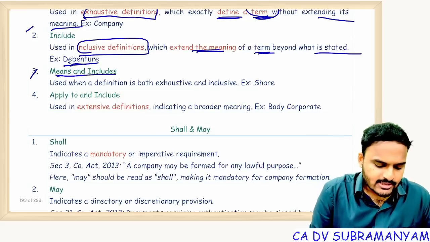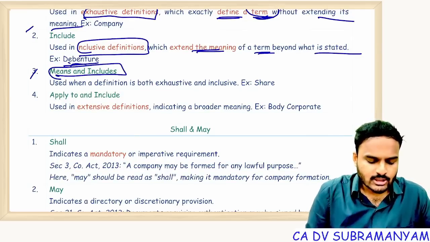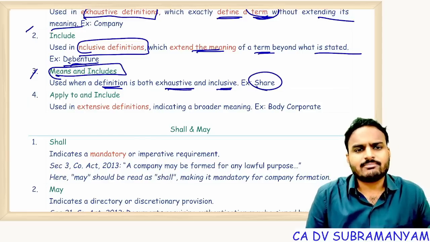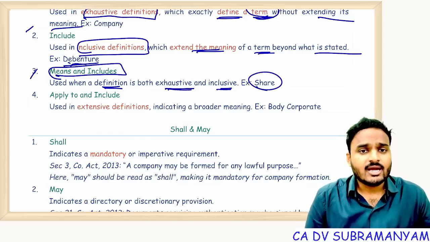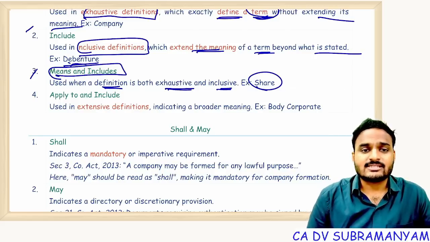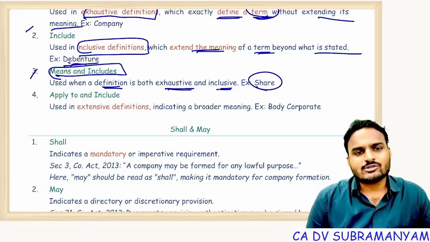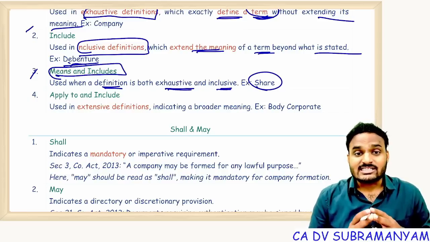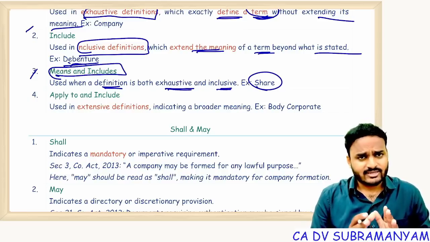And some definitions will have the words means and includes, used when a definition is both exhaustive and inclusive. Example, share. Share means a share in the share capital of the company and includes stock. Similarly, take prospectus. Prospectus means any document described or issued as a prospectus, and also includes shelf prospectus, red herring prospectus, deemed prospectus. Okay, so means and includes. Here also the scope of the definition is restrictive in nature, complete and restrictive.